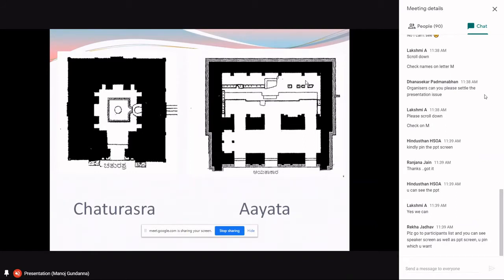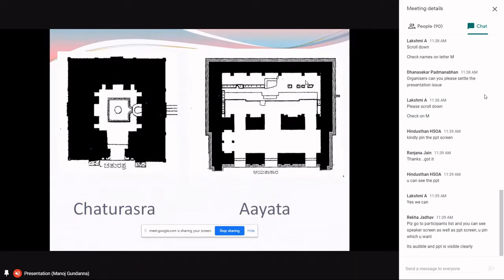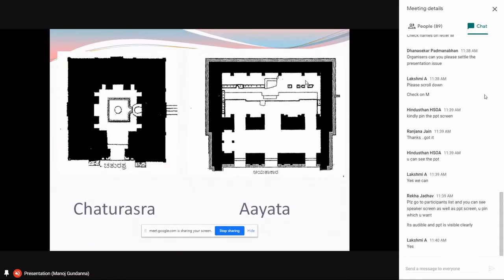Explaining each anga: Adhishtana is the plinth of the temple, Bitti is the wall of the temple, Prastara is the entablature, Griva is the recessed adjunct over the entablature, Shikara is the superstructure, and Stupi is the Kalasha or the finial above the Shikhara.